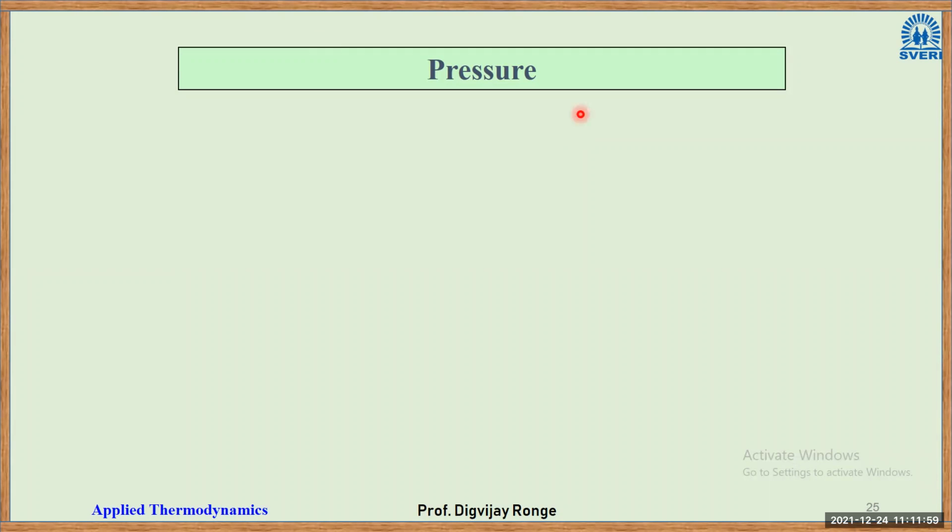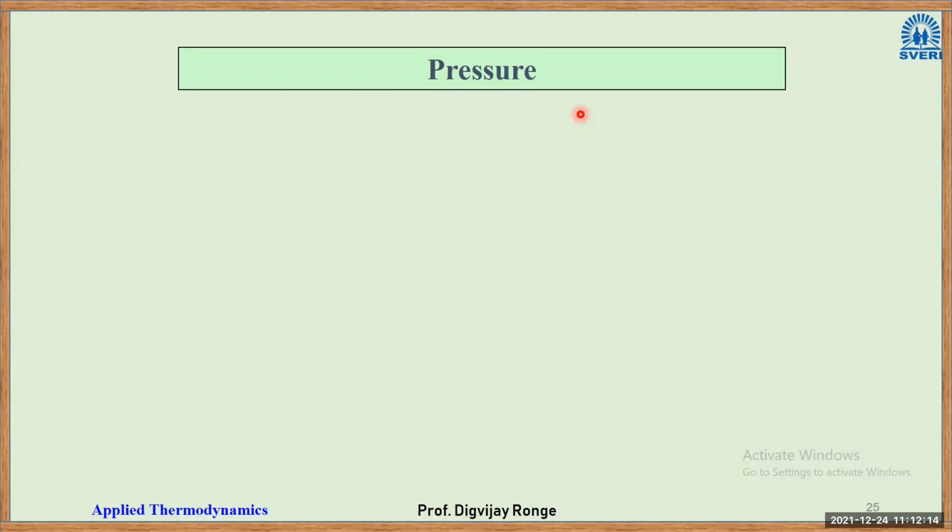Okay, so the next property is pressure. Pressure and temperature are very basic properties. What is pressure? So you can type in the chat box whatever definition you have studied up to this point.